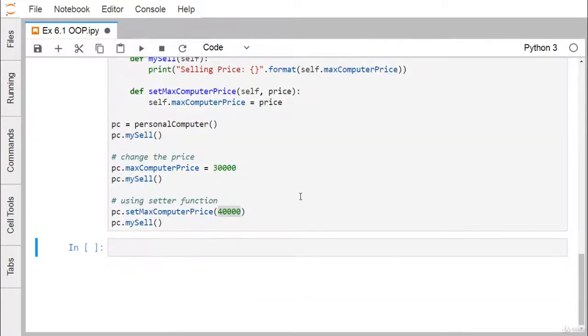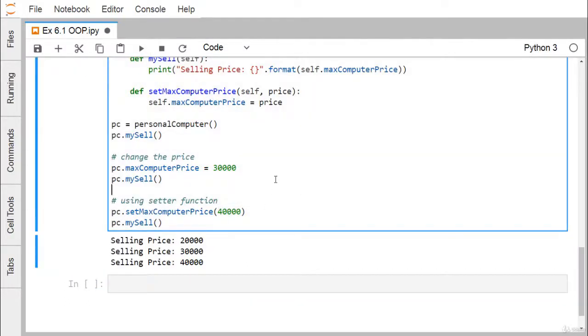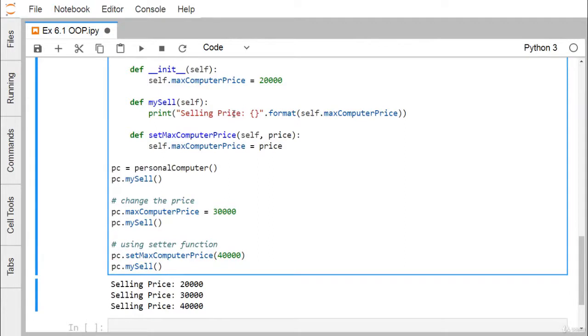Now let me go for the execution. You can find that the selling price is 20,000. Initially the selling price will be 20,000 because max price within the constructor got initialized with 20,000. Whenever we call pc.myCell, max price is printed as 20,000. After that, we did an update directly using the instance variable. Then we did an update using the set max computer price method, and here the price has become 30,000, so myCell printed the selling price as 30,000. After doing the update with 40,000, pc.myCell prints the selling price as 40,000.